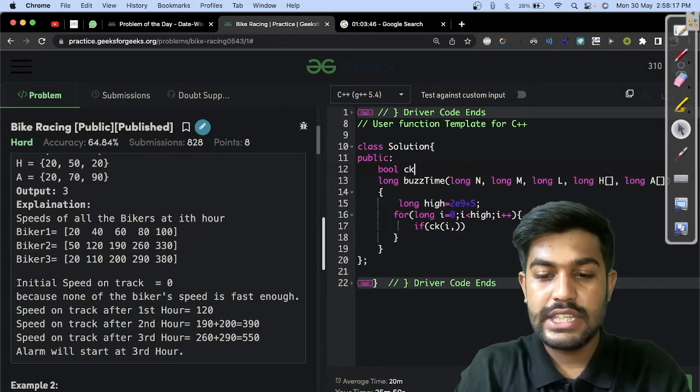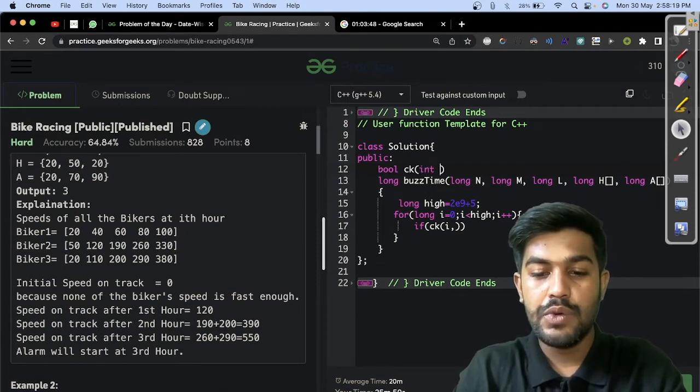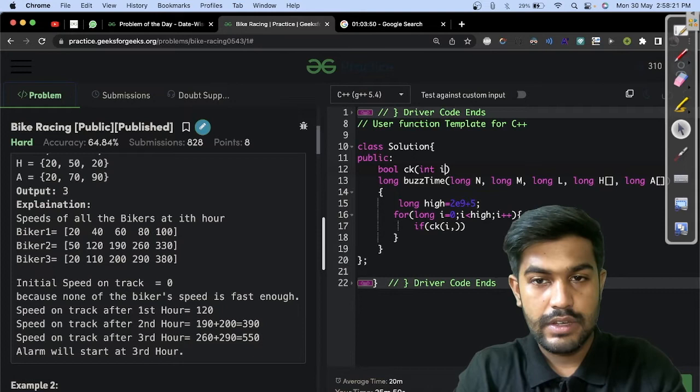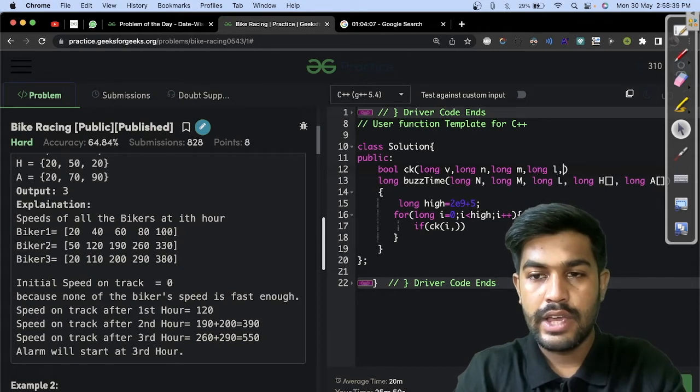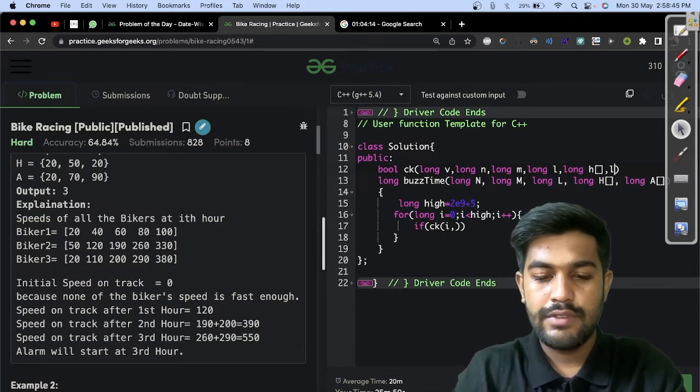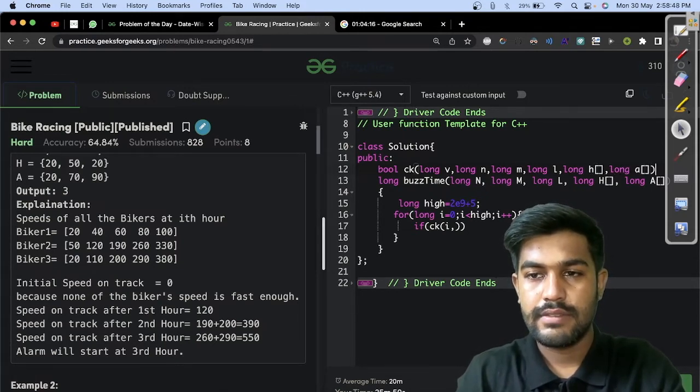We write ck with the value v, which should be long, then long n, long m, long l, long h, and long a, etc.